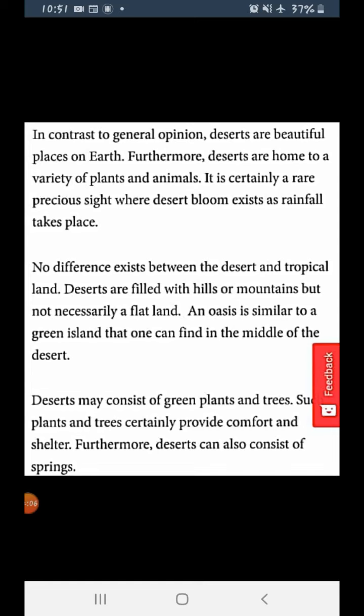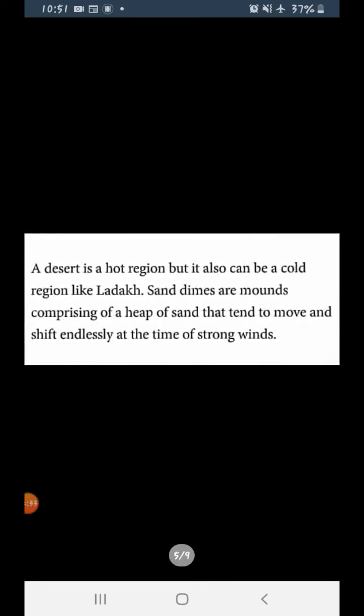So, earlier we were thinking that desert is a very hot and dry area, waterless, but it is nothing like that, because even in the desert there are many green plants and trees. Such plants and trees certainly provide comfort and shelter. If there are trees, they would provide us shelter and comfort. Furthermore, a desert can also consist of springs. So, a desert is a hot region, but it can also be as cold as Ladakh.